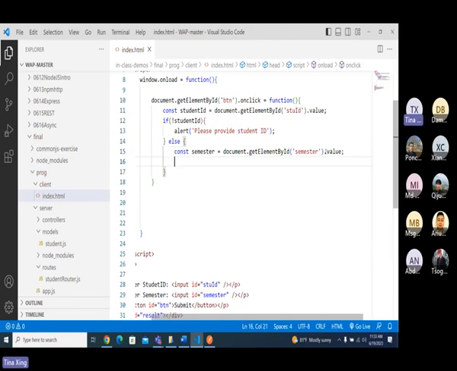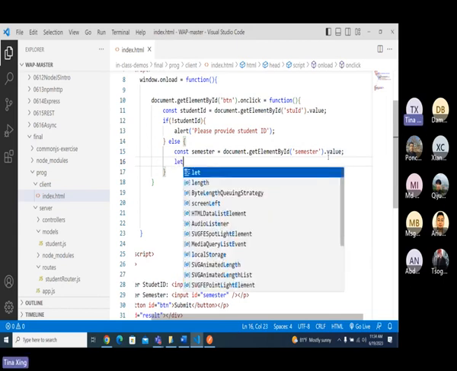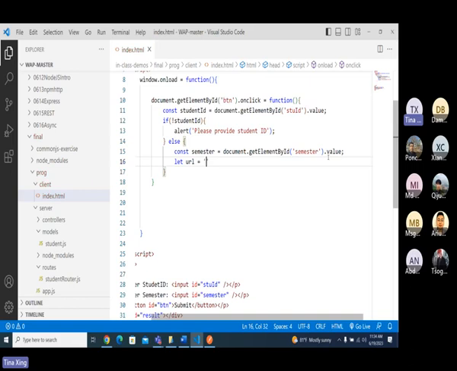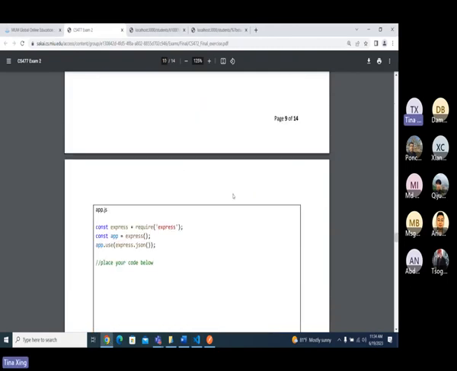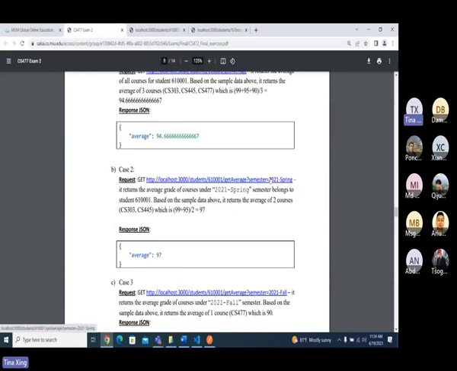Then I have to form the URL. Let URL. The URL is the second API, right? The second API looks like this one.